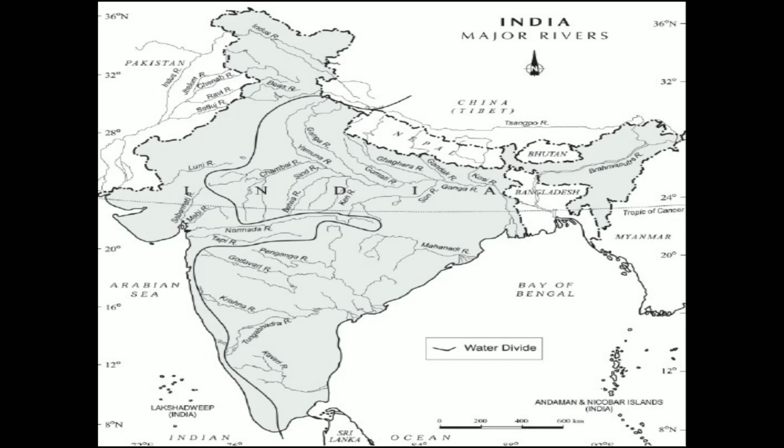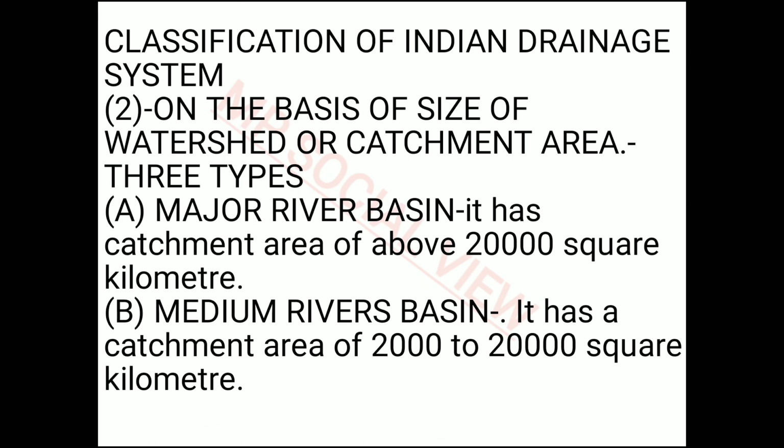You can see in the figure, which is given in your book also, there is a line from the Delhi Range, then it comes to the Aravalli hillside and then to the side of South India in the Western Ghats, and these are all continuous ranges of mountains. There is a series of mountains acting like a barrier for the rivers and not allowing rivers to flow to the western side of India, and so most of the rivers fall on the eastern side of India, that is, into the Bay of Bengal.